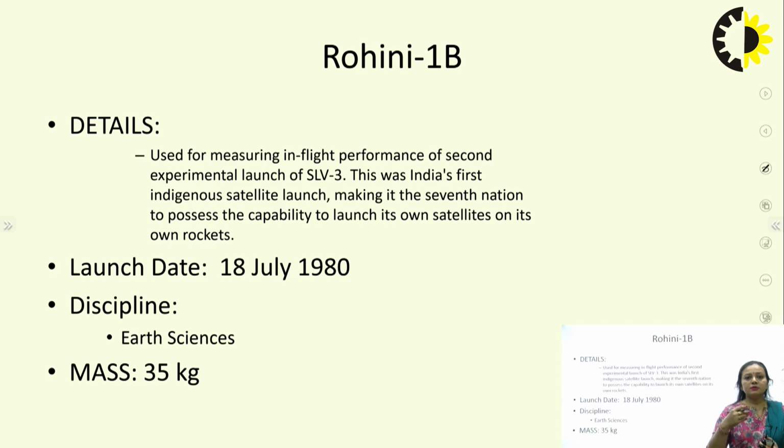In the second, the spare parts come back to the earth and can be reused in future flights. So we can have these types of launch vehicles. Rohini 1B shows that by 1980, we had been hiring rockets, but this was the first time we used our own rocket to launch our satellite.